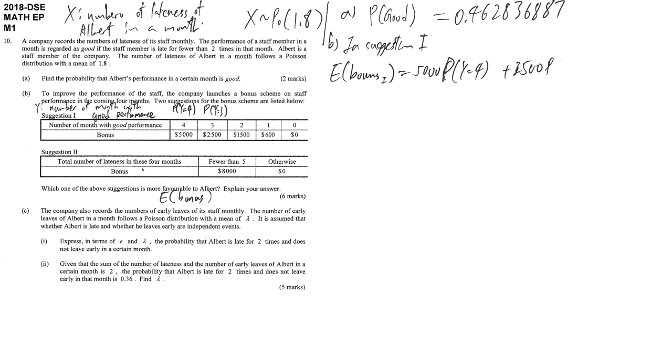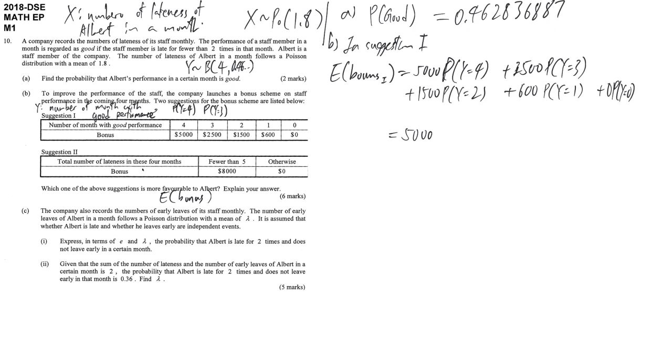plus 2,500 times the corresponding probability. The corresponding probability to get 4 good performances: you have to identify what kind of distribution y is. Y is the number of good performances among 4 months, so y follows a binomial distribution. We repeat the same thing 4 times, and the success rate is 0.46 something, which is the answer in part A.